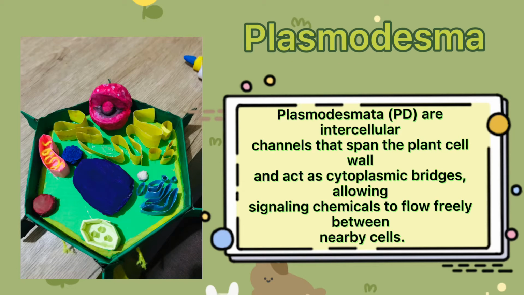Plasmodesmata are intercellular channels that span the plant cell wall and act as cytoplasmic bridges, allowing signaling chemicals to flow freely between nearby cells.